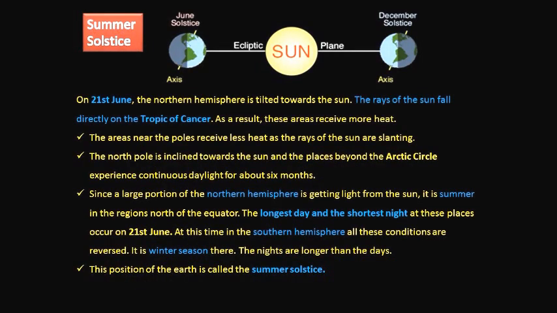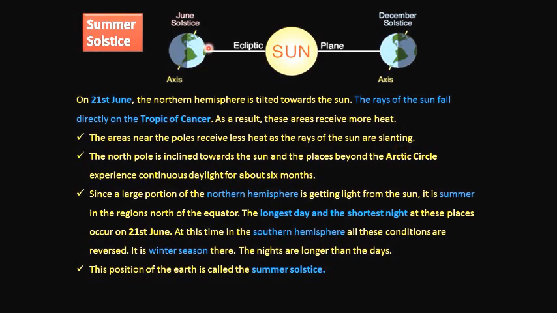Summer solstice. On 21st June, the northern hemisphere is tilted towards the sun. The rays of the sun fall directly overhead on the Tropic of Cancer, which is in the northern hemisphere. As a result, these areas receive more heat. So the North Pole is tilted towards the sun. Due to the direct rays on the Tropic of Cancer, the northern hemisphere experiences more heat, and the southern hemisphere comparatively experiences less heat. The areas near the poles receive less heat as the rays of the sun are slanting.